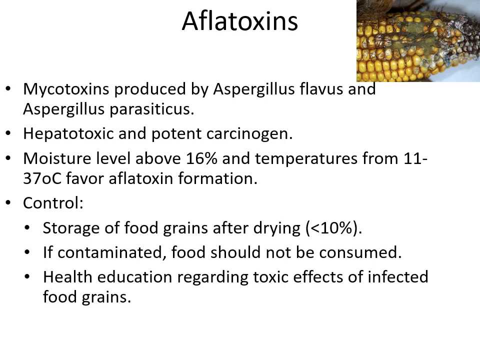Now, this fungus usually infests these food grains if the moisture level is above 16 percent and the temperature ranges from 11 to 37 degrees Celsius. When this is there, aflatoxin formation could be seen. So what could be done to control aflatoxin? Usually it is the storage of food grains after drying. I told you the most important points are the moisture and the temperature. Once we have dried them, if the moisture content is less than 10%, it usually does not favor the production of aflatoxins.